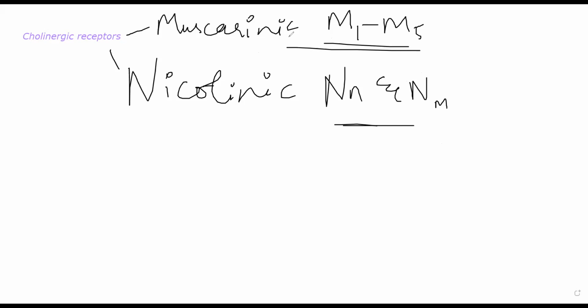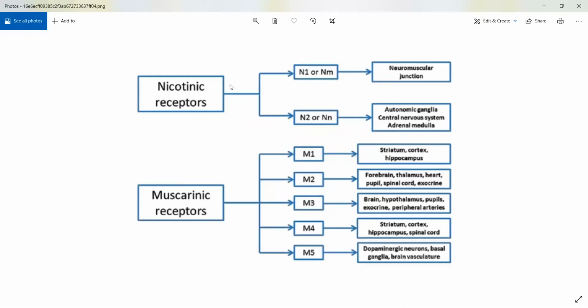Now, coming to the locations of those receptors, these are the locations of nicotinic and muscarinic receptors. Nicotinic receptor NM is named NM because it is present at the neuromuscular junction. So wherever you have a cholinergic neuron attaching directly to a muscle, causing muscle contraction. I will explain the actions of acetylcholine as well. But essentially, neuromuscular junction refers to the junction between the neuron and the muscle fibers. ठीक है, जो मोटर एंड प्लेट रहती वहां पर अटैच होता है ये.